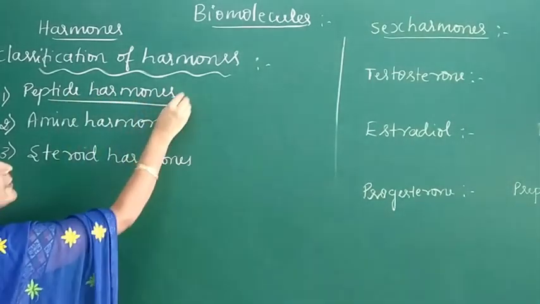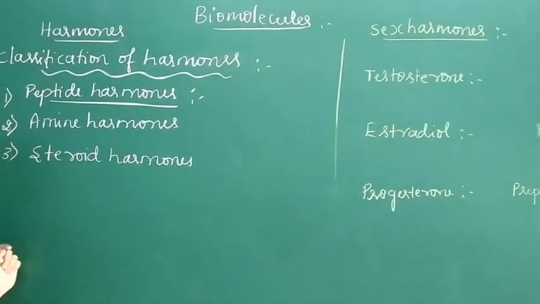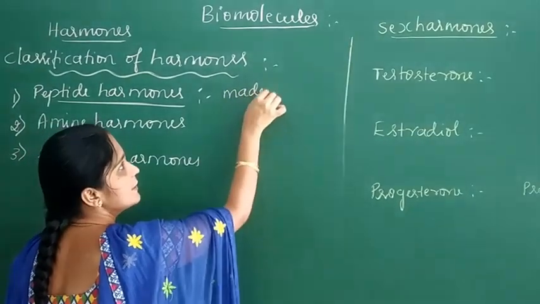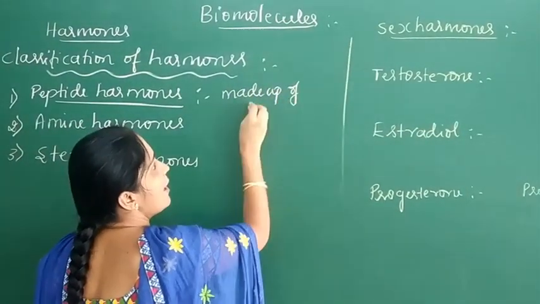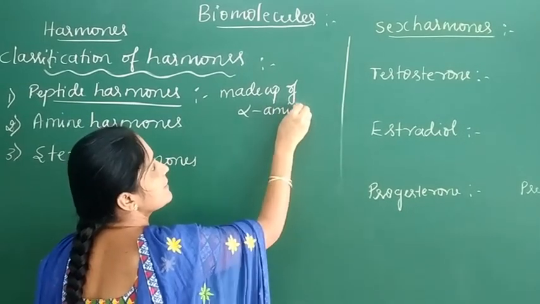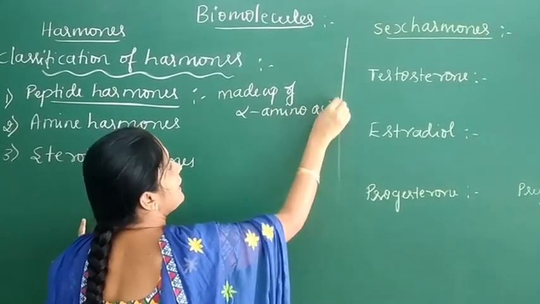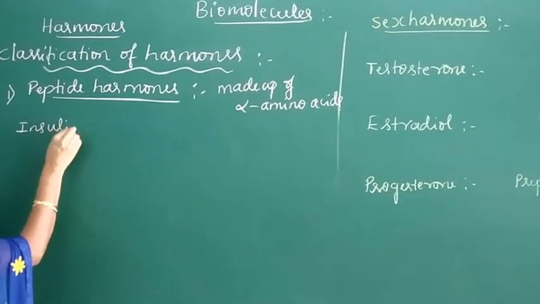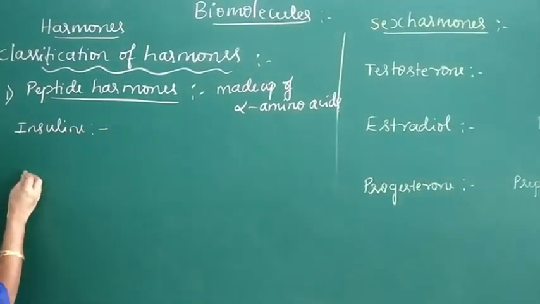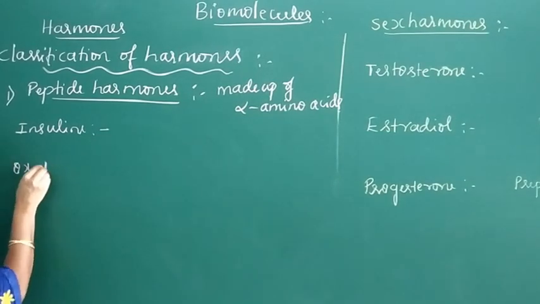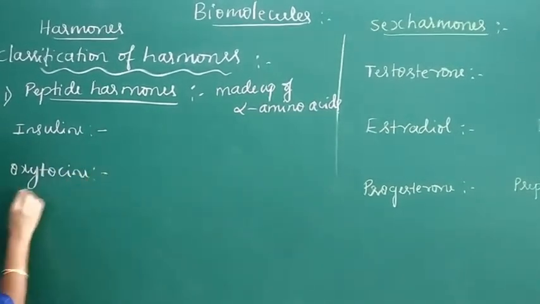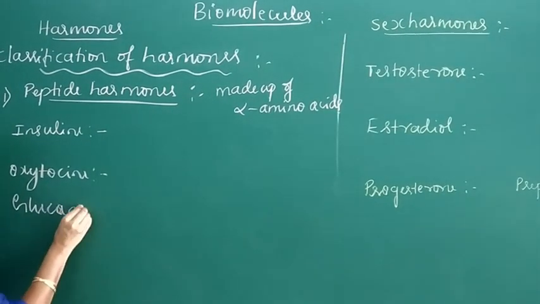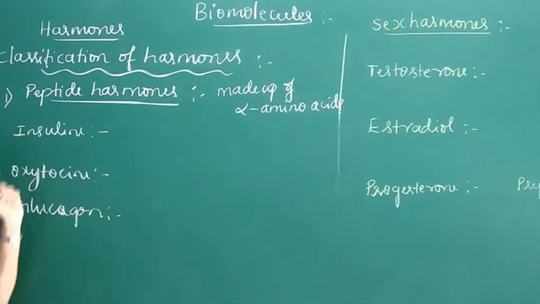Now coming to the first one, peptide hormones. Peptide hormones are made up of alpha amino acids. Examples for peptide hormones are insulin, oxytocin and glucagon.